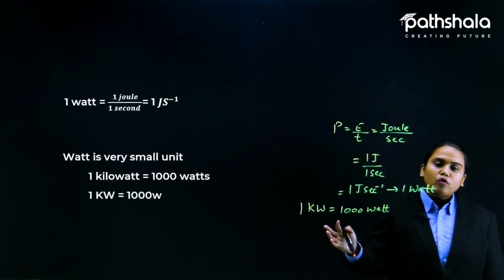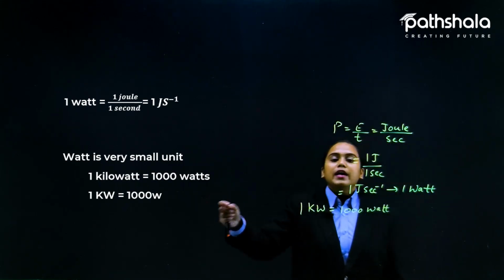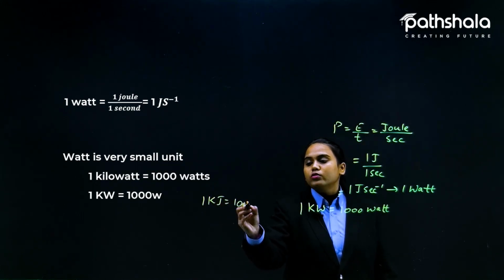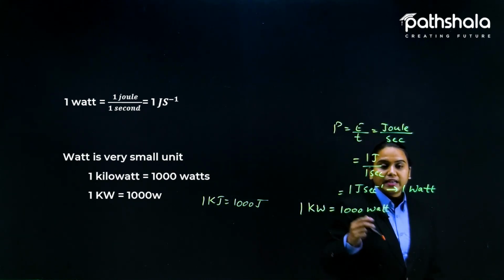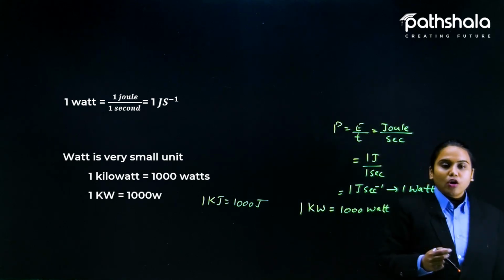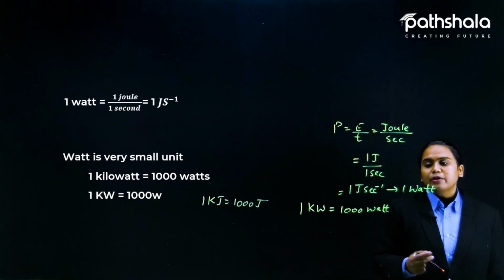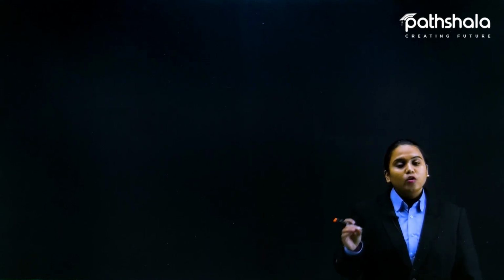Just as 1 kilojoule is equal to 1000 joules, it is easy to calculate the value for an hour, 2 hours or 3 hours, because lots of charged particles are moving at that time. So watt is the SI unit of power and kilowatt is used